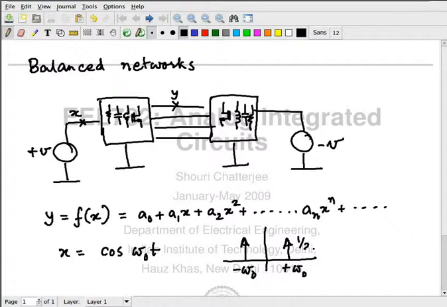But what I want to carry across here is that if this system is non-linear time invariant, you will get the fundamental and you will get the harmonics. You will get nothing else. So if I give you an input of 1 kilohertz, the output will have 1 kilohertz, 2 kilohertz, 3 kilohertz, and so on. Nothing will come out at 0.5 kilohertz, however hard you try. Nothing will come out at 1.5 kilohertz.